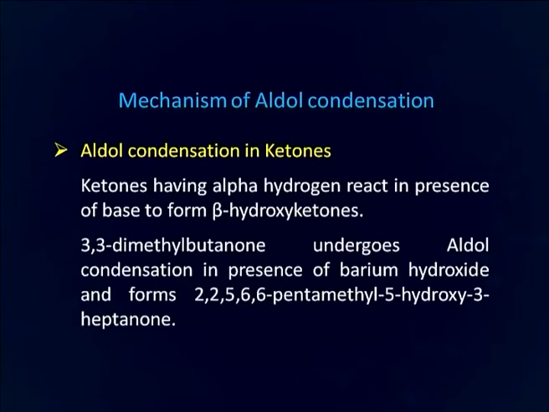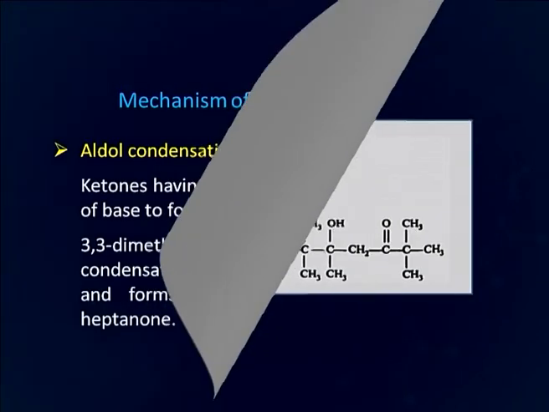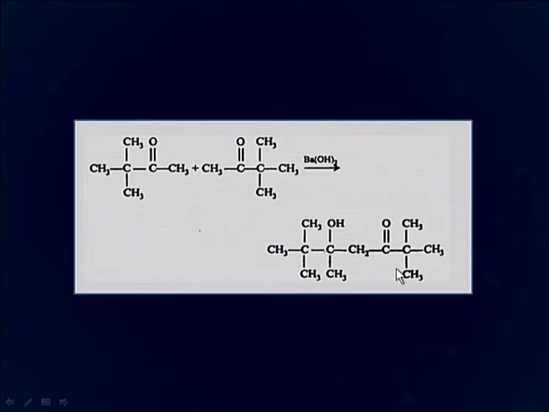In case of aldol condensation in ketones, ketones having alpha hydrogen react in presence of base and form beta hydroxy ketones. 3,3-dimethyl butanone undergoes aldol condensation in presence of barium hydroxide and forms a very complex 2,2,5,6,6 pentamethyl 5-hydroxy 3-heptanone, as you can see here in this molecule. So, we are able to produce complex beta hydroxy ketone starting from this 3,3-dimethyl 2-butanone.